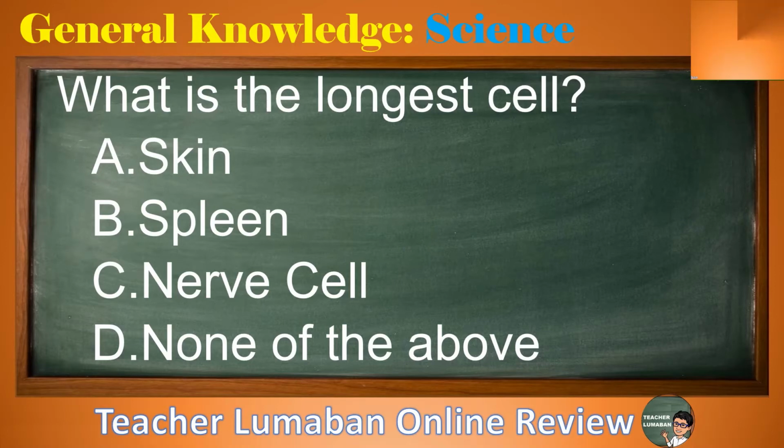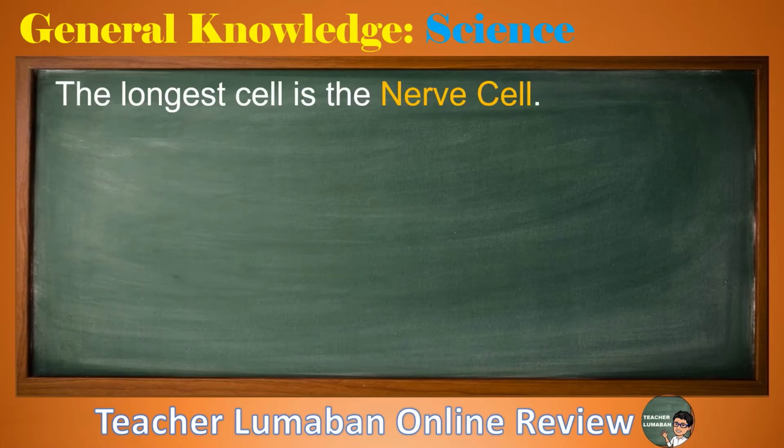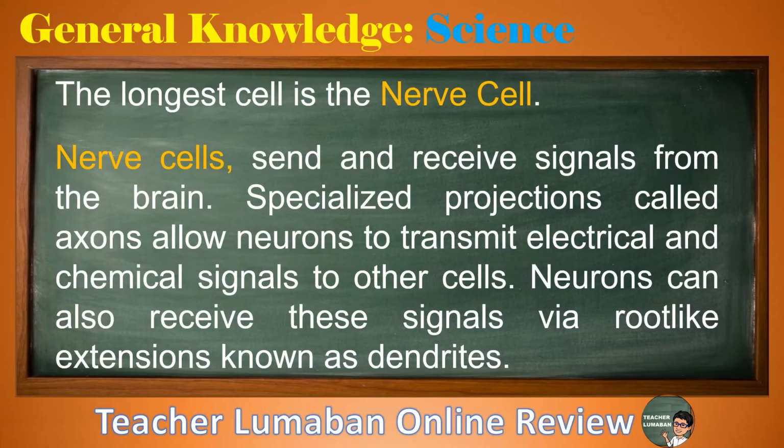The correct answer is letter C, nerve cell. The longest cell is the nerve cell. Nerve cells send and receive signals from the brain. Specialized projections called axons allow neurons to transmit electrical and chemical signals to other cells. Neurons can also receive these signals via root-like extensions known as dendrites.